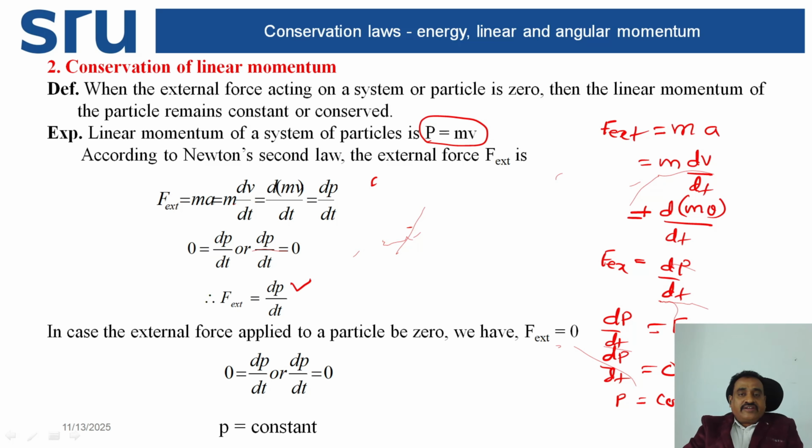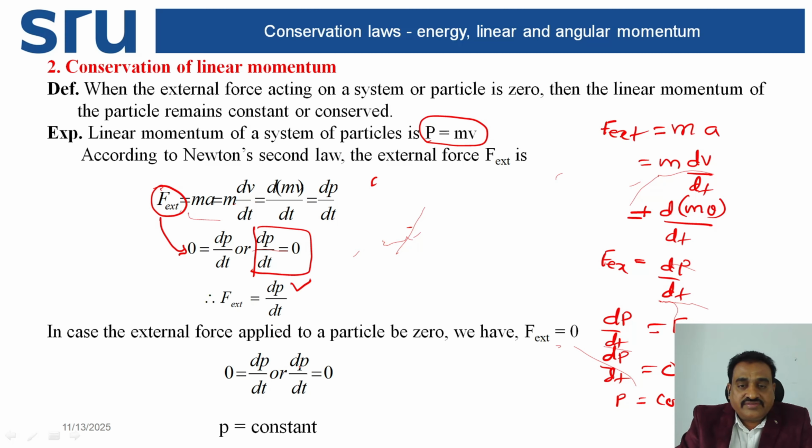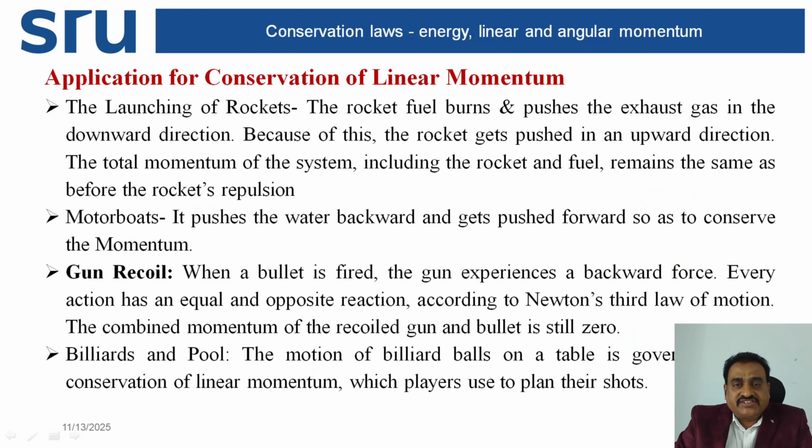So let us take momentum p is equal to mv. External force F external is equal to mass into acceleration, m into dv by dt, that is dp by dt. When the external force acting on the body is equal to zero, that is dp by dt is equal to zero, then p is constant. That is conservation of linear momentum.